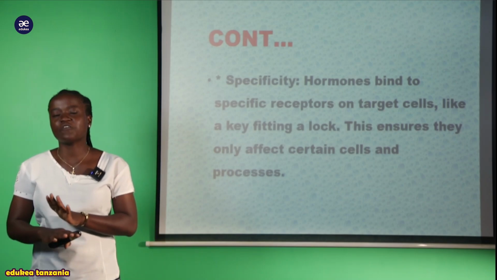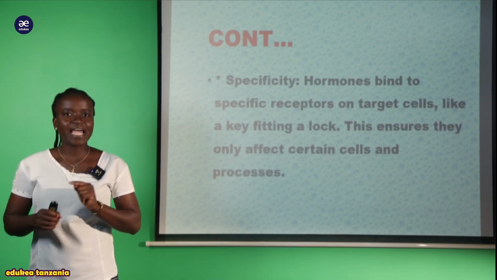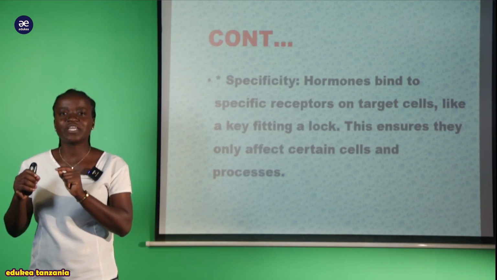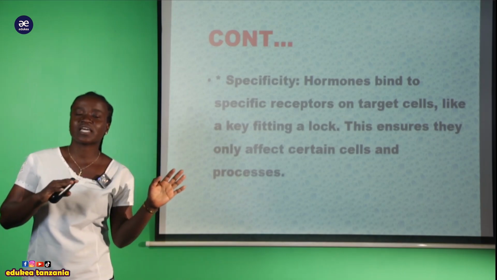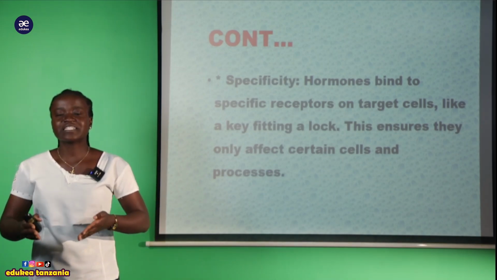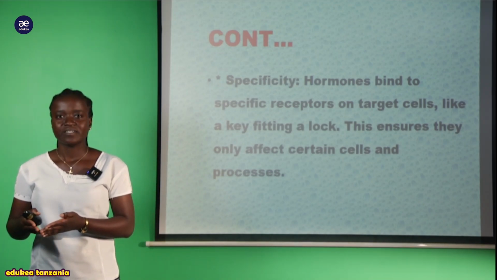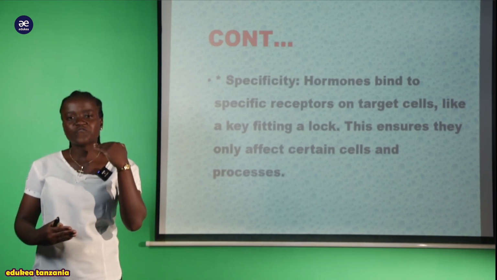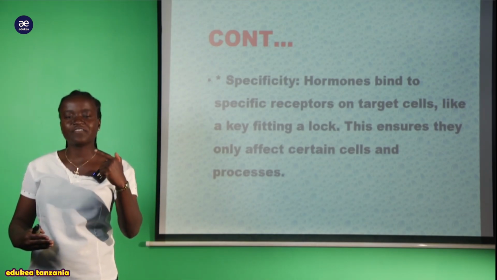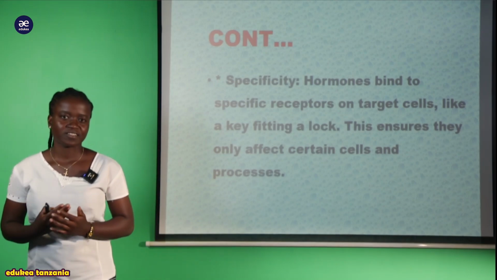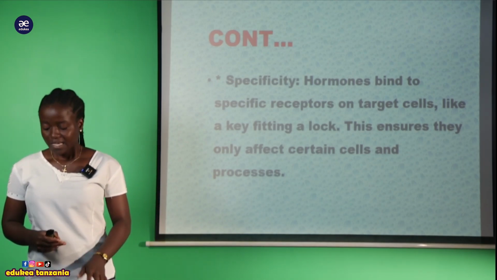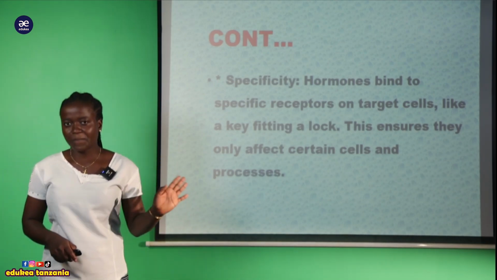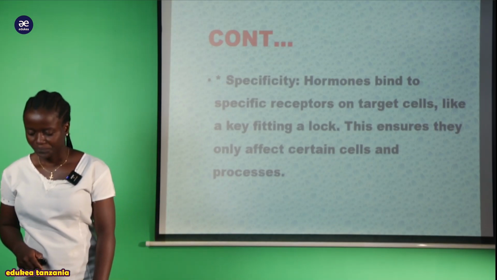That is the meaning of specificity. Inaenda kufanya kazi sehemu ambayo inahitajika tu na sio kwenye sehemu nyingine, rather than it is poured within the blood. Due to its specific nature, it is going to function in the area where there is a deficiency. That is the first property of the hormone.